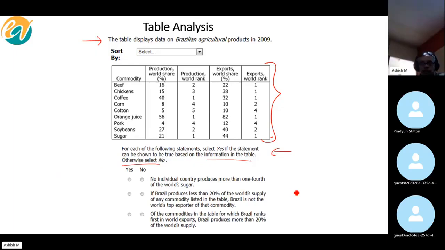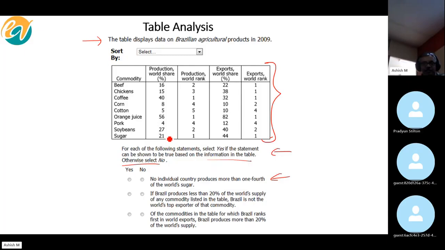All right, let's start the questions. No individual country produces more than 1/4 of the world's sugar. Yes. Okay, and how did you figure this out? Sugar is 21% of world production. Very nice. If it is first in the world, then nothing else can produce more than 21. Correct.